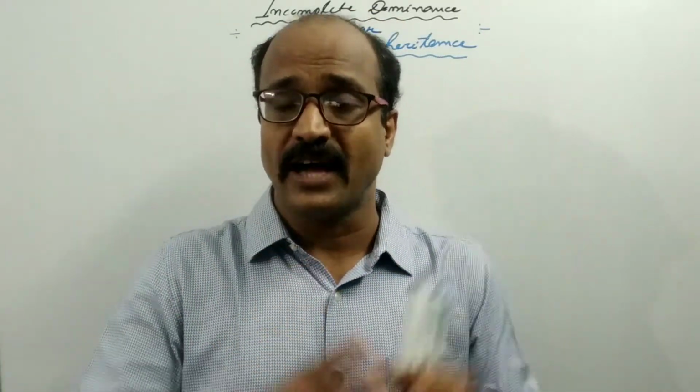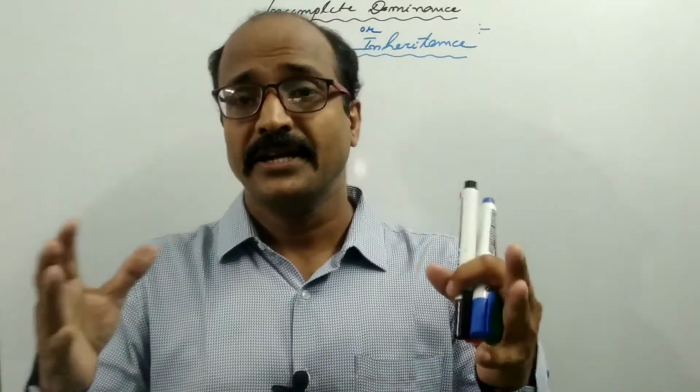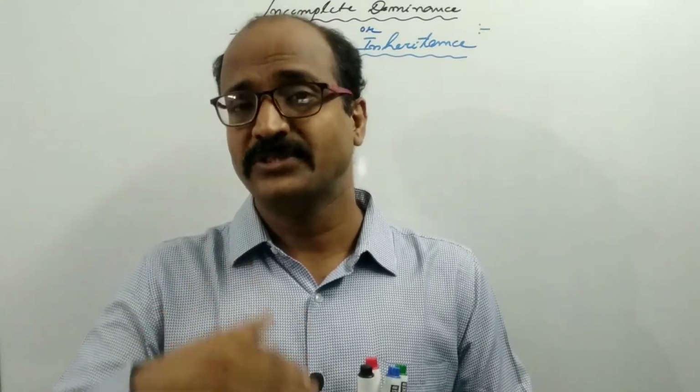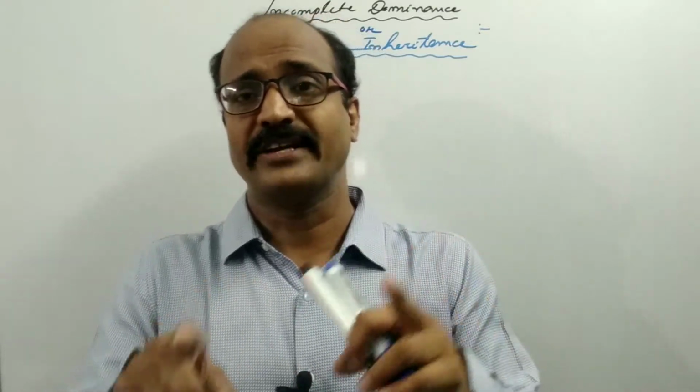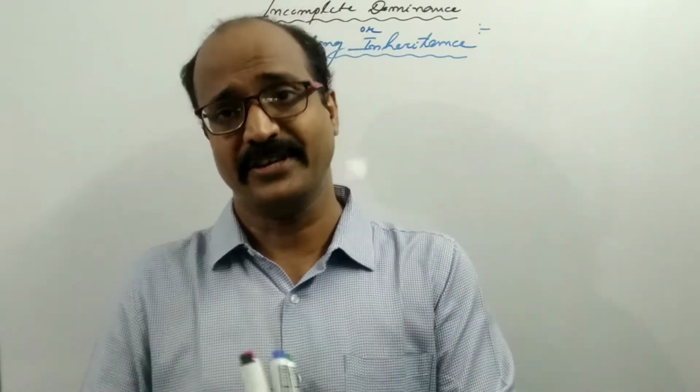In my last video, we discussed that in Mendelian inheritance, in the heterozygous condition, there is the relation of dominant and recessive.